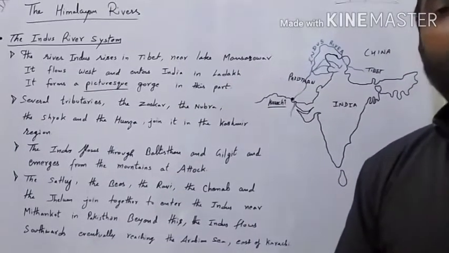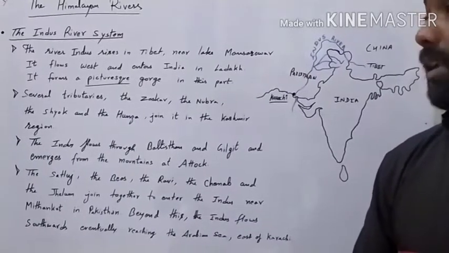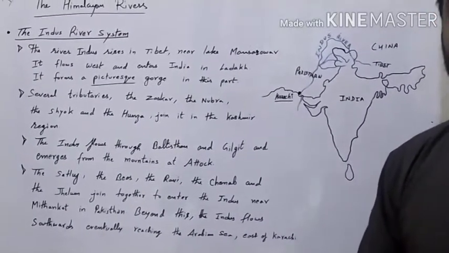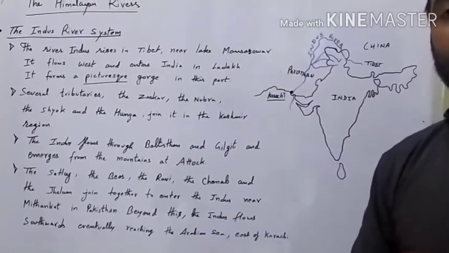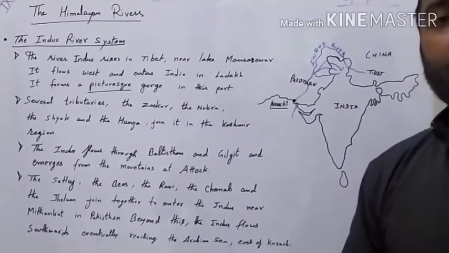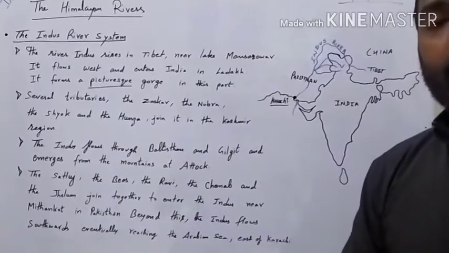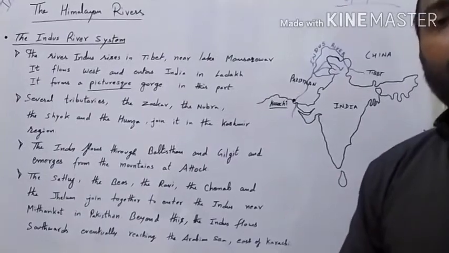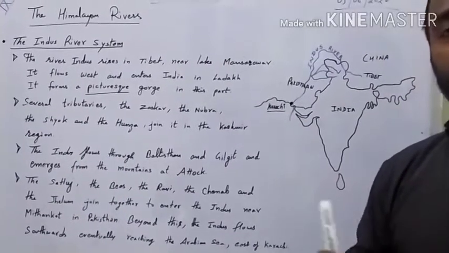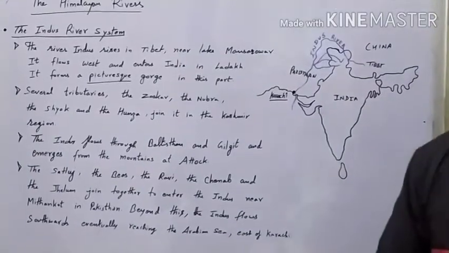These rivers along with their tributaries are called a river system. These rivers, as I said, are joined by other tributaries which are very large. All these tributaries which join the main rivers, that is river Indus, river Brahmaputra and river Ganga, form a river system. Now let us understand one by one.